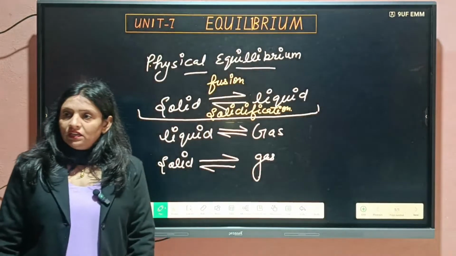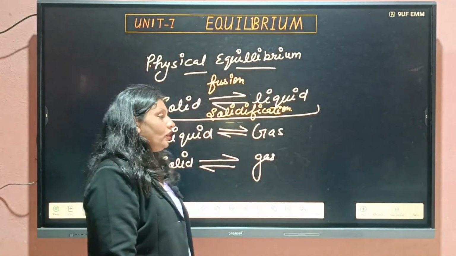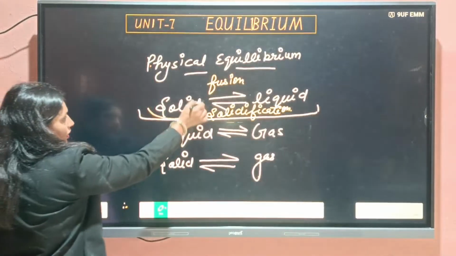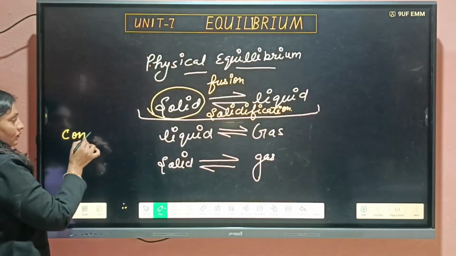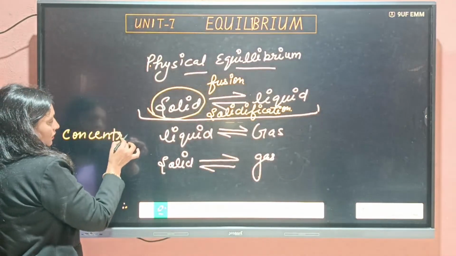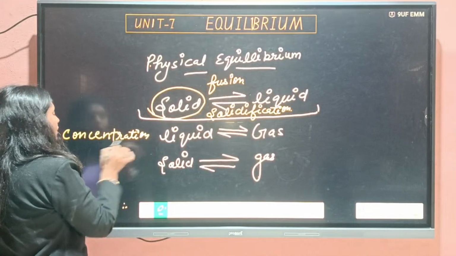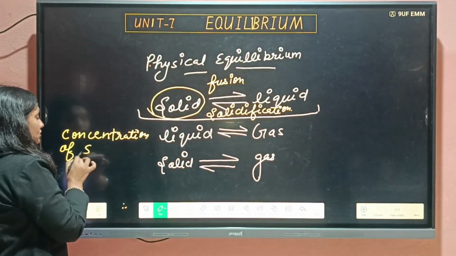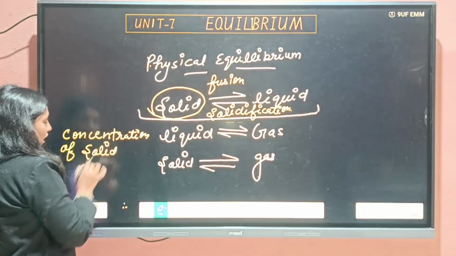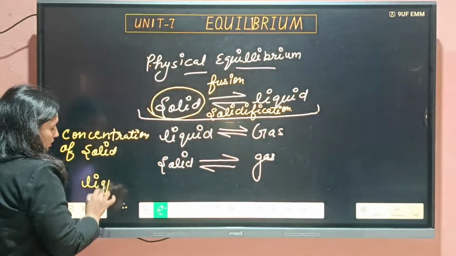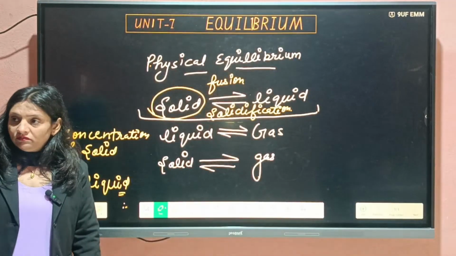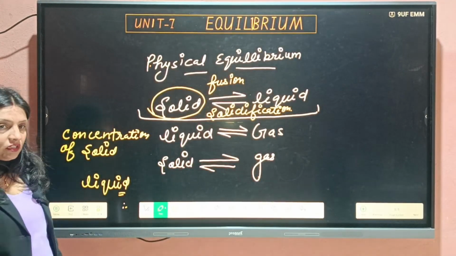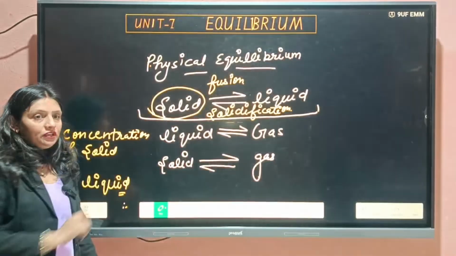If the concentration or amount of solid and liquid both become constant, they become equal, then we can say they are in equilibrium.